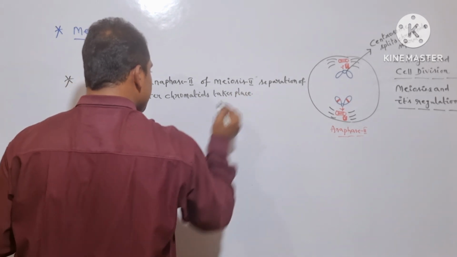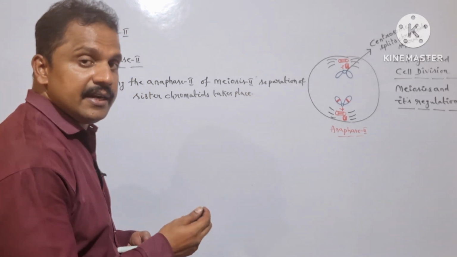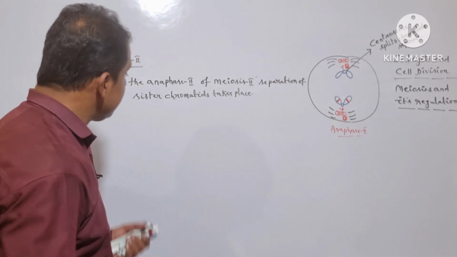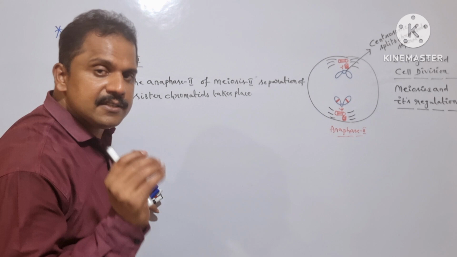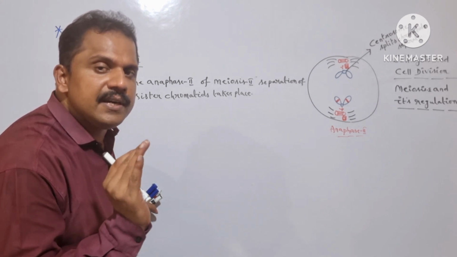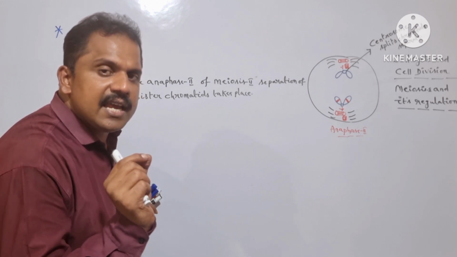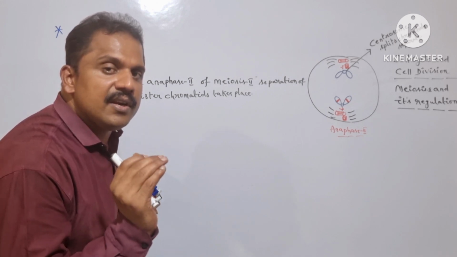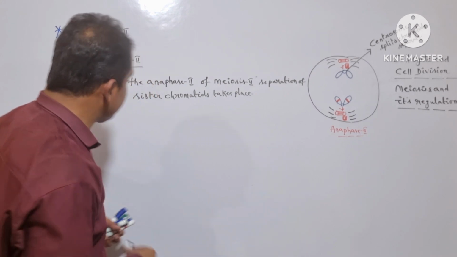In order to regulate the separation of the sister chromatids, splitting of the centromere is mandatory. Is it clear? In anaphase 2 of meiosis 2, splitting of the centromere takes place. But in anaphase 1 of meiosis 1, splitting of the centromere does not take place. That is the reason why in anaphase 1 of meiosis 1, only the segregation of homologous chromosomes takes place. Is it clear?